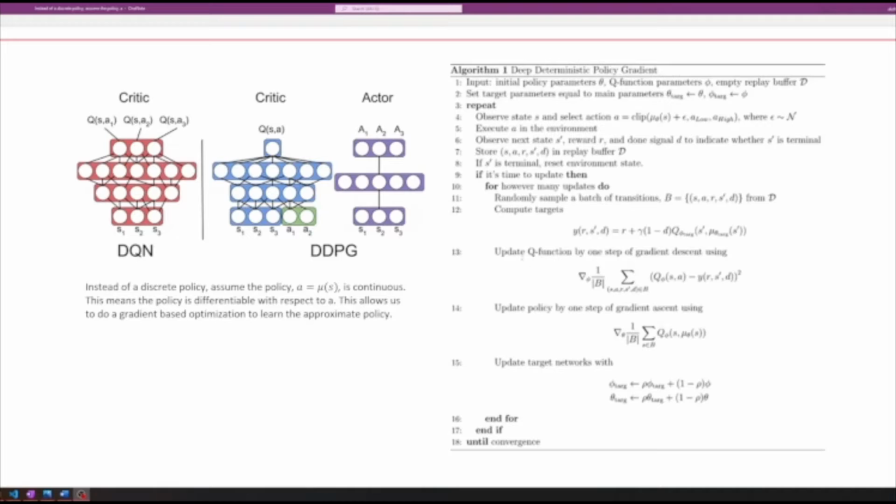What that means is that we can split off DQN into two separate networks, one which learns a Q function for the given state and action, and one that learns essentially the policy, which are respectively called the critic and actor networks. And this method is called DDPG, which is deep deterministic policy gradient. It is a modification of DQN applied to continuous action spaces.